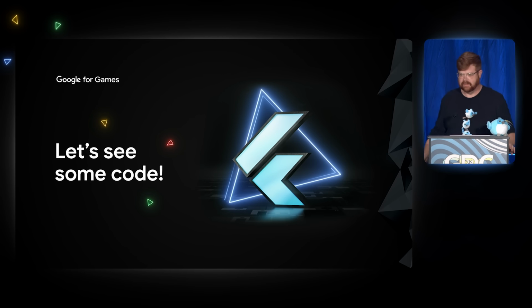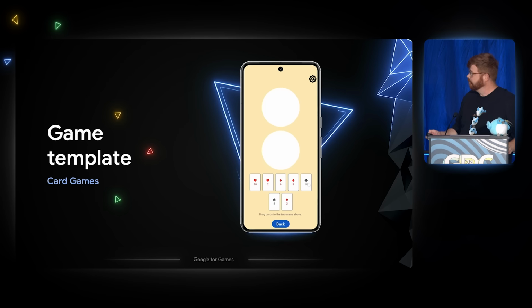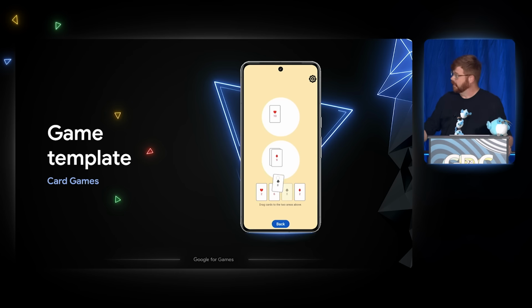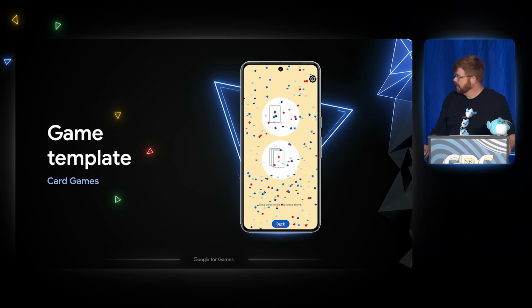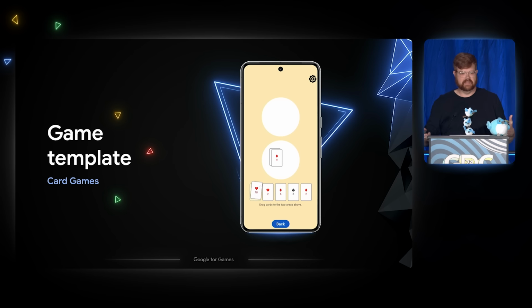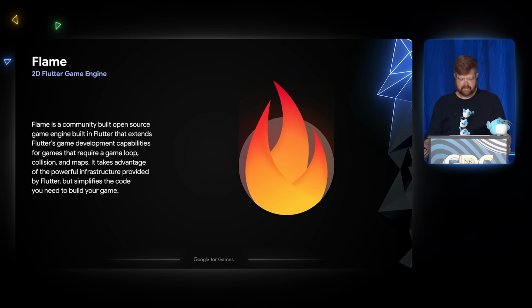Thank you, Zoe, and hello, everybody. Let's see if I can use the clicker correctly. So I'm going to show you a couple of the templates that are included in the Casual Games Toolkit. This is one of them. This is the card game template. It's just a very simple card game that we can use to build some things into it, like sound and ads and settings and things that you would normally see in a game.